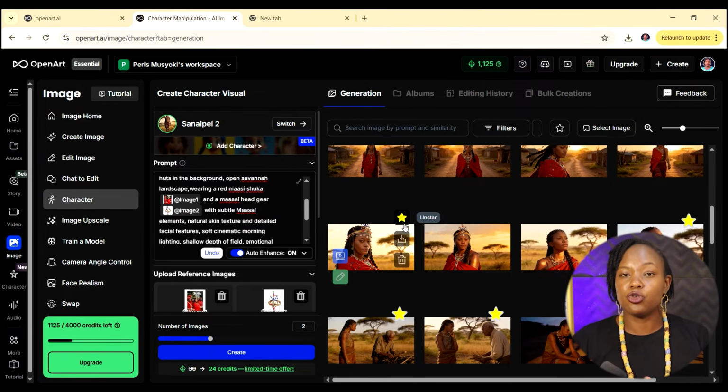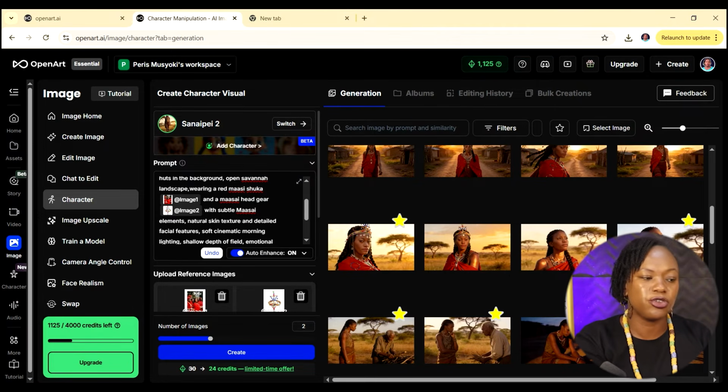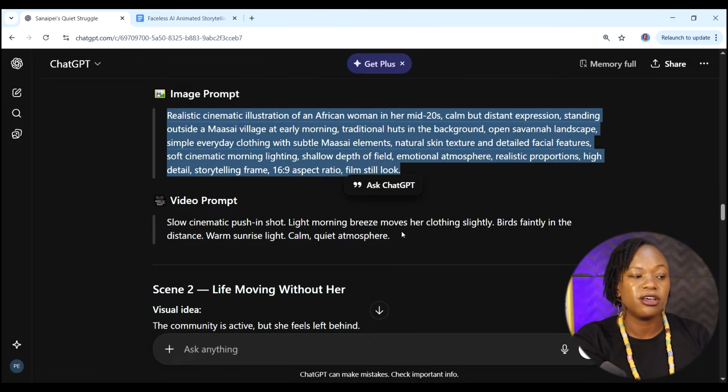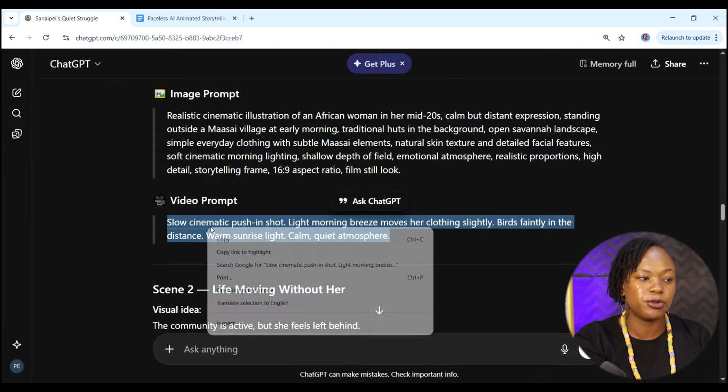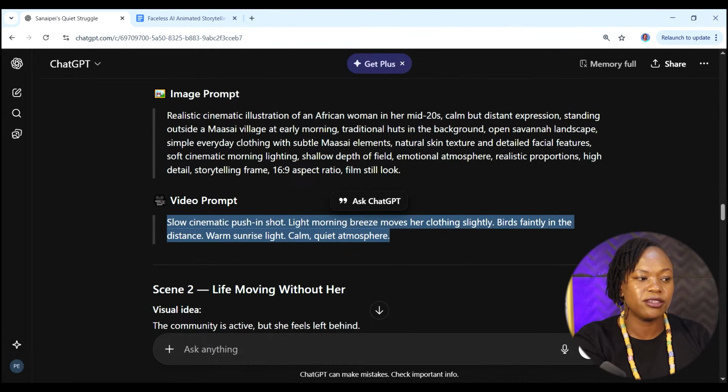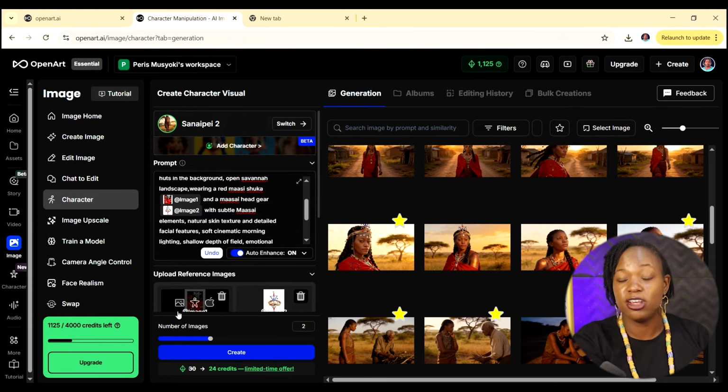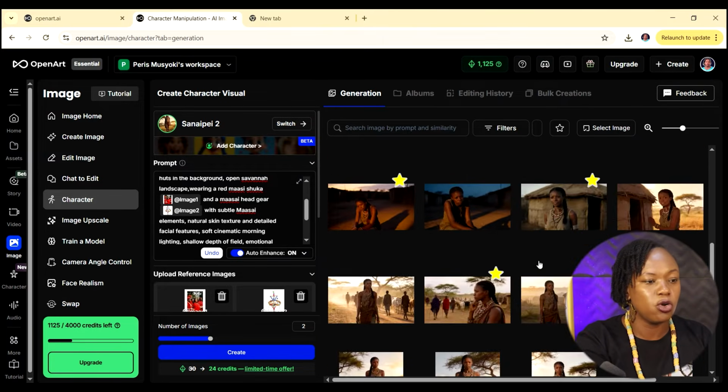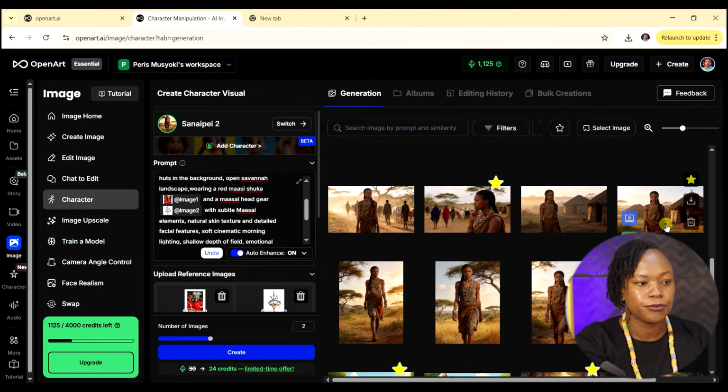And now we want to go to our next step, and that is of us creating videos from our images. We're still going to use OpenArt, and the process is quite straightforward. So when you want to create your videos, I'm going to go to our very first video prompt here from ChatGPT. So we'll copy this, and then we're going to come back to OpenArt. We also want to ensure that we select the image that corresponds to this. So I'm going to just go to that image here.